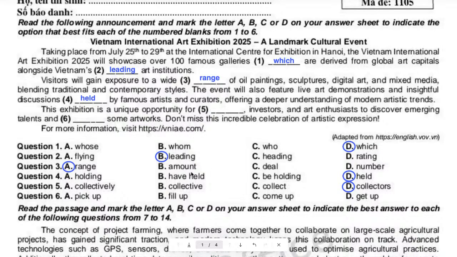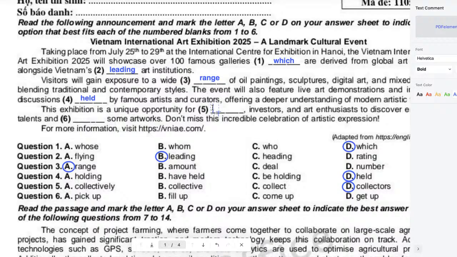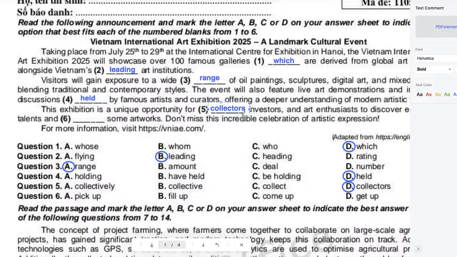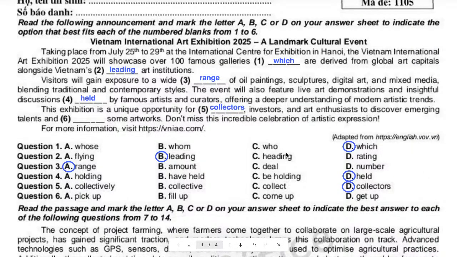Alright, question number 6. Thiên Nga, go. Talent and pick up some outlook. Don't miss this incredible celebration of artistic expression. Collectors. This exhibition is a unique opportunity for collectors, investors, and art enthusiasts to discover emerging talents and some artworks. All right, now we don't look at the answer here.